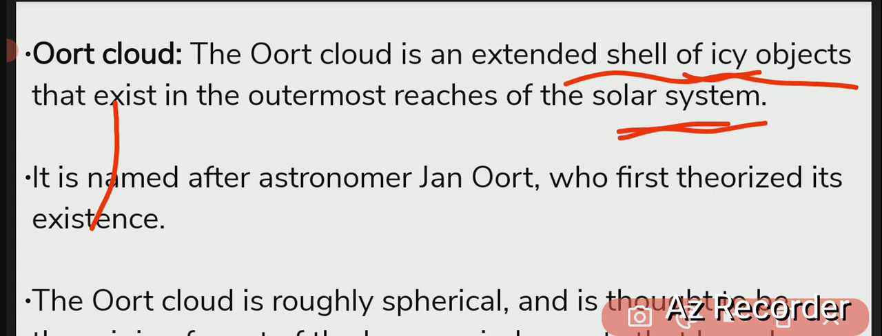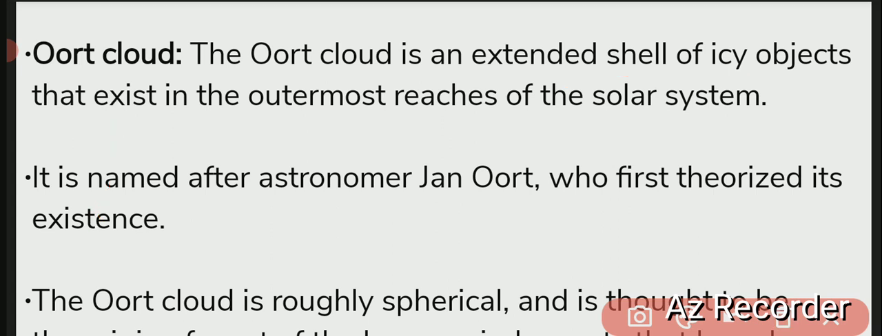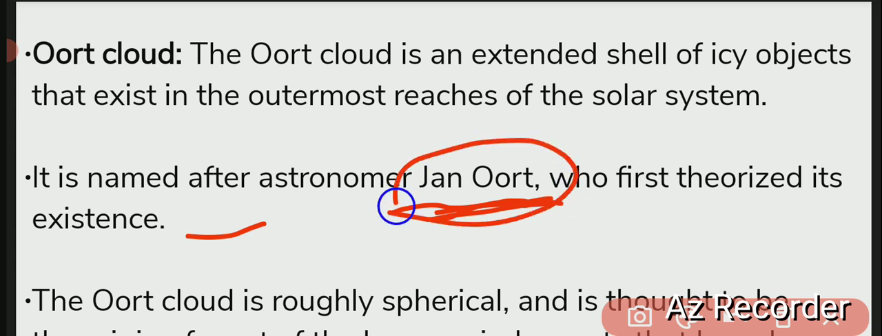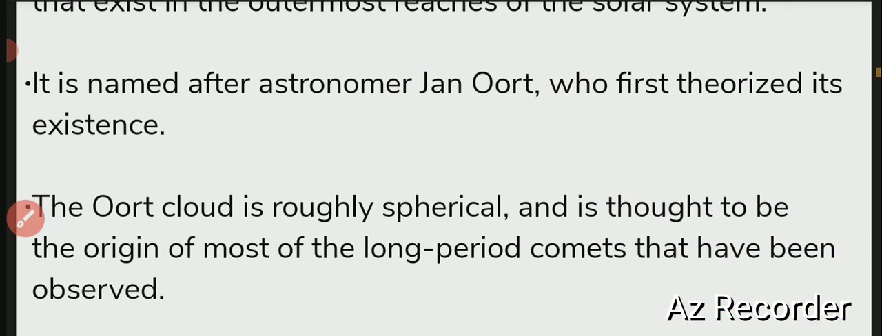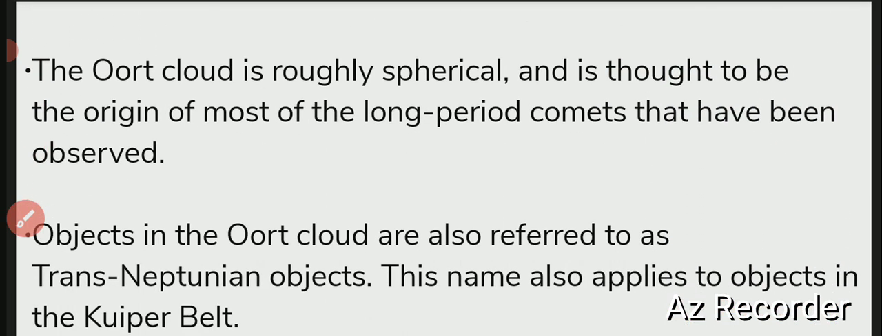It is named after the astronomer John Oort. The Oort cloud is also named after an astronomer whose name is John Oort. ठीक है, John Oort, who first theorized its existence. मतलब Oort cloud का concept first time जिन्होंने दिया है, it is John Oort, and this Oort cloud is named after the scientist John Oort. ठीक है. The Oort cloud is roughly spherical and it's thought to be the origin of most of the long period comets that have been observed.